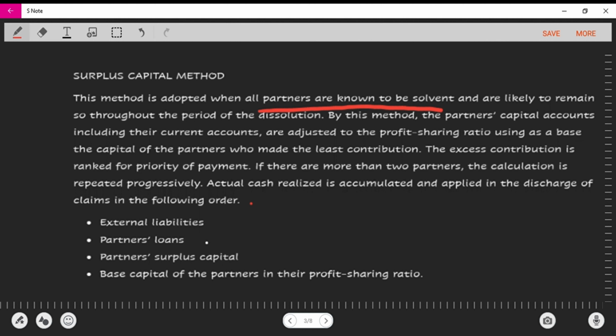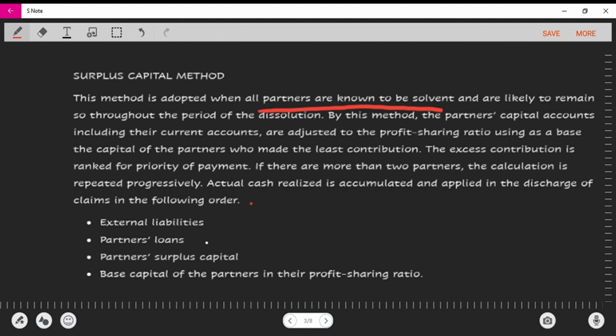Moving on, it is likely to remain so throughout the period of dissolution. So that means he's solvent, and that's the end of it. By this method, the partners' capital accounts, including their current accounts, are adjusted to their profit sharing ratio using a base of the capital of the partner who made the least contribution.